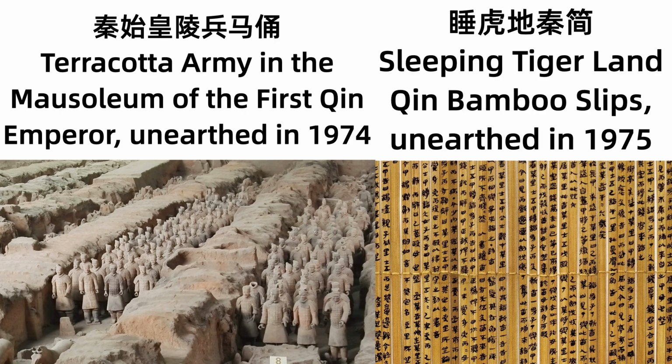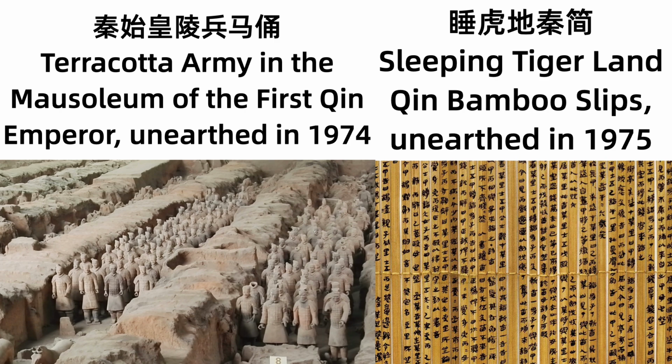And these two historical things are both from the Qin Dynasty. The Terracotta Army, which was unearthed in 1974. And the other is the Sleeping Tiger Land Qin bamboo slips, unearthed in 1975. This can show us the life, especially political life, in the Qin Dynasty.